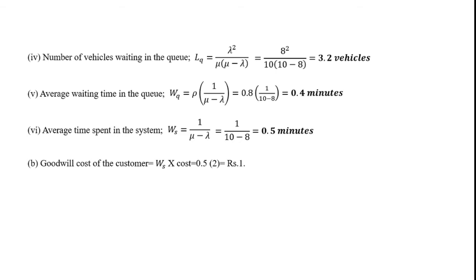So the goodwill cost for the customer is WS, waiting time in the system, multiplied by cost. Our waiting time in the system, which we already calculated, is 0.5 minutes, and the cost for waiting is rupees 2. So the cost for waiting in the system is rupees 1. We have calculated the goodwill cost for the customer, which is rupees 1.